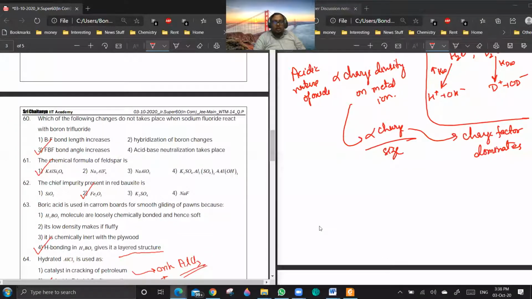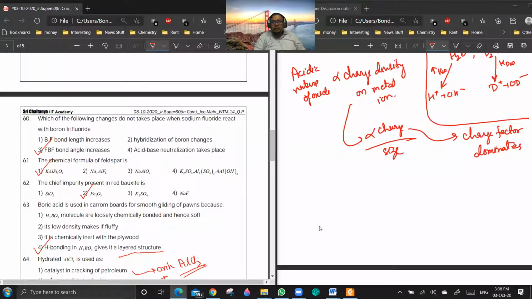Smoothness means that there is a uniform layer of SCPO3, a planar structure formed over the surface of the carom board. So it reduces friction. Loosely chemical bonded, and hence softness has nothing to do with friction. Are you getting a point?